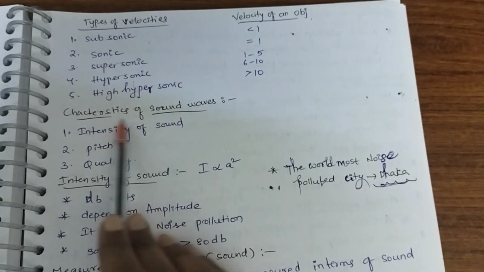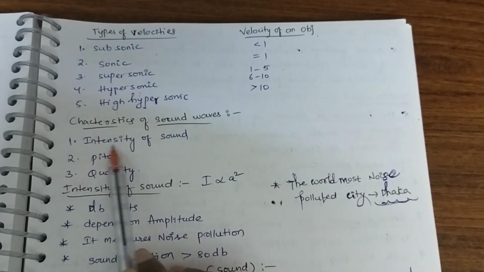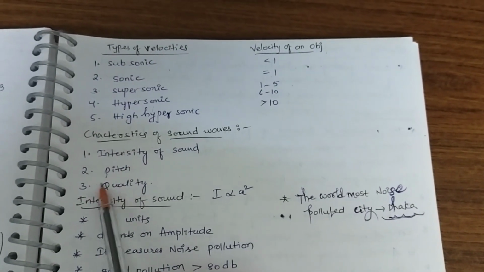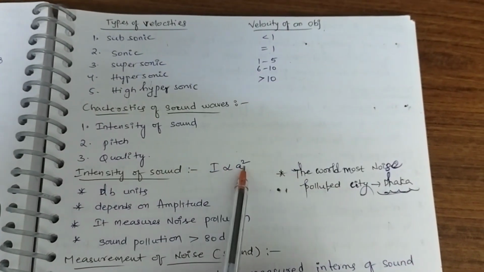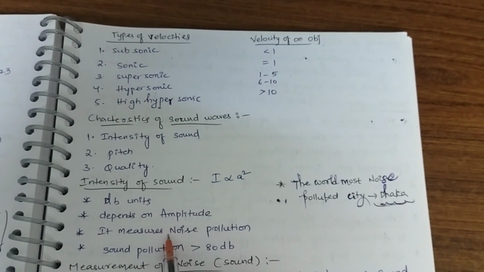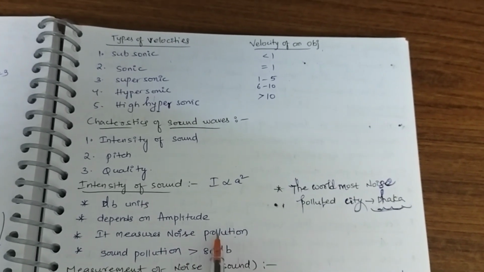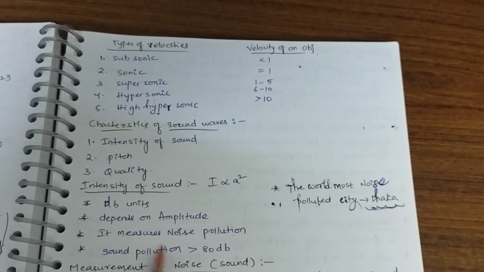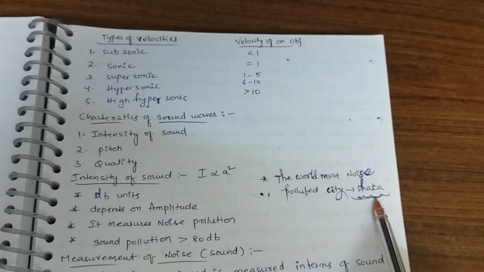Next, what are the characteristics of the sound waves? Sound wave characteristics are of 3 types. The sound waves depend on the intensity of the sound, the pitch of the sound, and the quality of the sound. Intensity of the sound is directly proportional to A square, which depends on amplitude. It measures the sound pollution. If the sound is more than 80 decibels, then it is called sound pollution. The most noise polluted city is Dhaka.